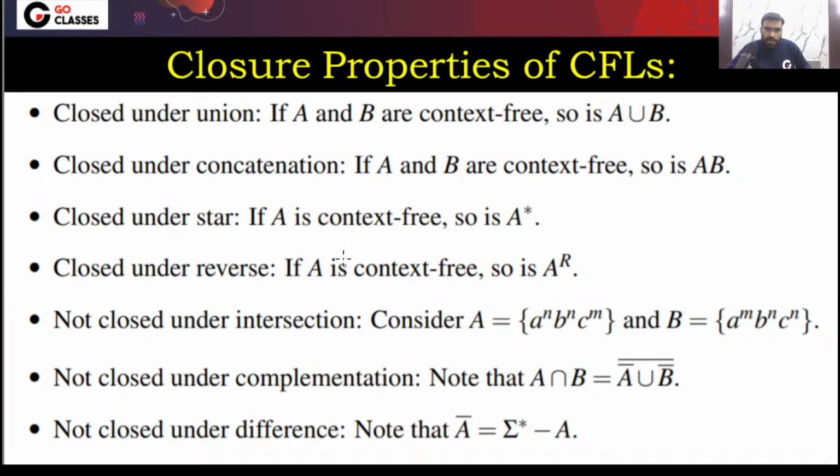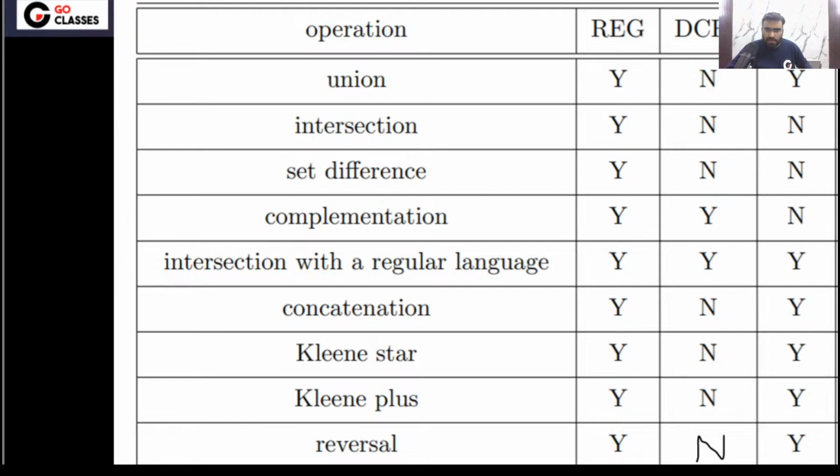But you can easily see that context free languages are not closed under intersection. They are not closed under complementation, and they are not closed under difference. What does this not closed mean? See, this table you may have seen many times. For the context free languages column, the operation is intersection, and we have written n here. What does this n mean? This n stands for not closed, right? Yes or no?